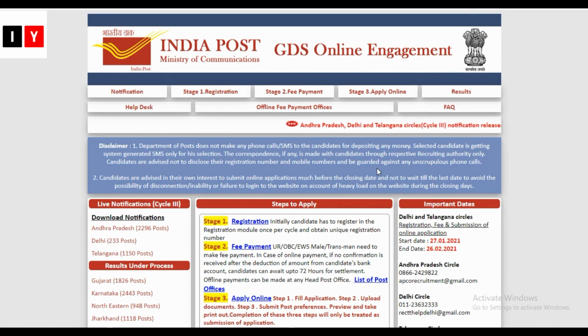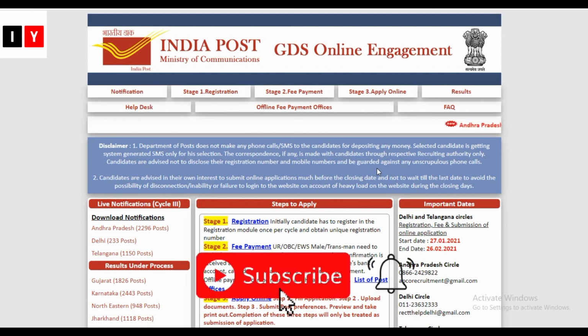Now comes to the job summary. There are 3,679 vacancies in AP, Telangana and Delhi Postal Circle. Selection will be made as per the automatically generated merit list as per the rules based on the candidates' online submitted applications. Application fee for OC, OBC, EWS, male, trans man is 100 rupees. So 2,296 posts are in AP, 233 for Delhi and 1150 for Telangana.